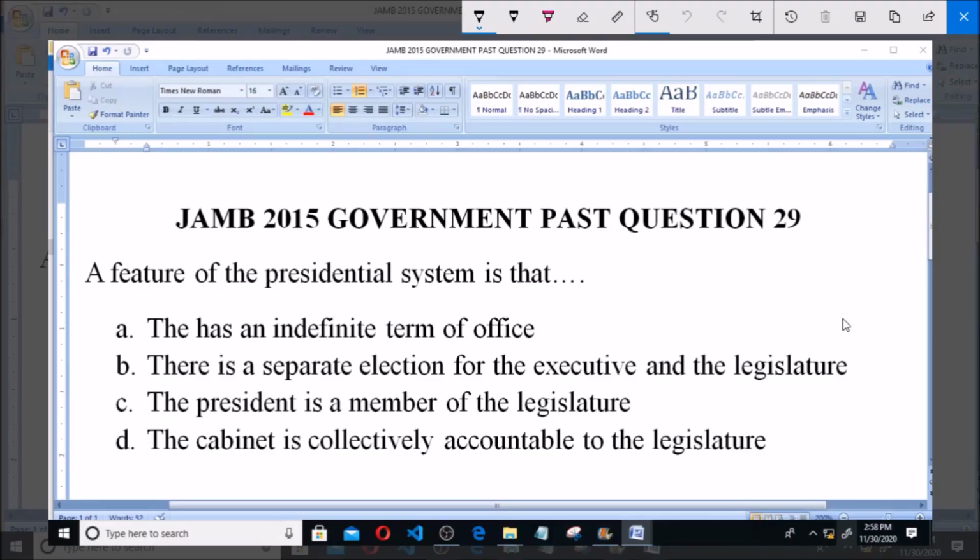2015 government past question. Question number 29 says a feature of the presidential system is that. A feature of the presidential system is that.